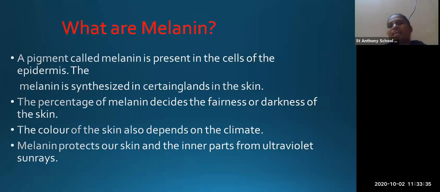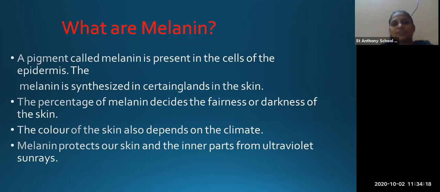So percentage of the melanin decides the fairness or the darkness of the skin. So we see that some people are very much fair, while some are darker, while some are mixed. Fair and dark color is mixed in some people. So why this color difference is there? So this is due to the melanin pigment present in the skin. ये जो color आता है हमारे body को गोरा या काला, so that color is due to the melanin pigment. So who is responsible for our color? Melanin pigment is responsible for our color.